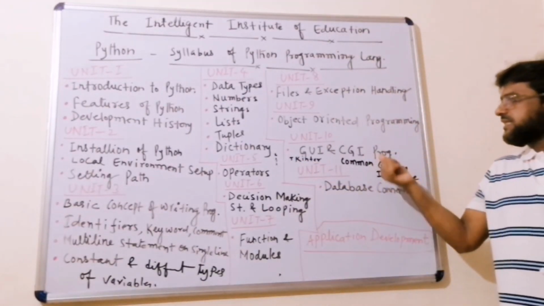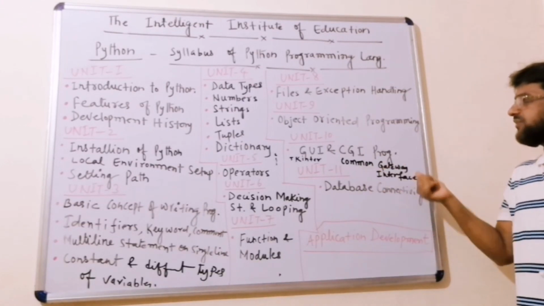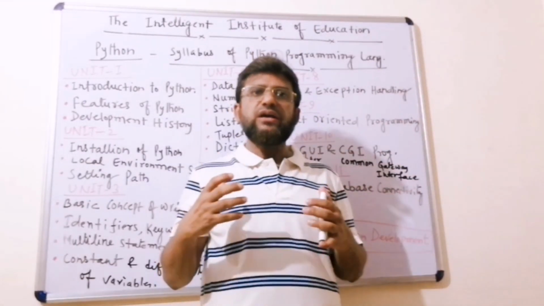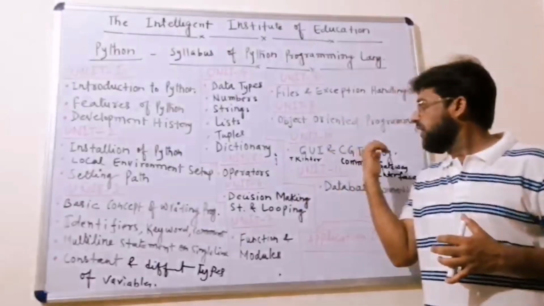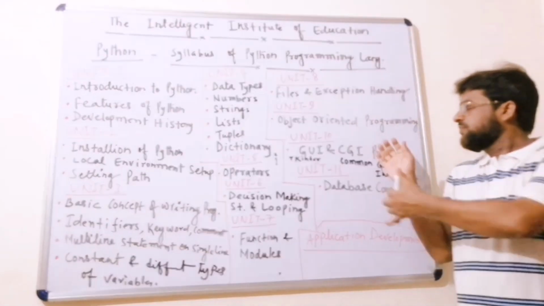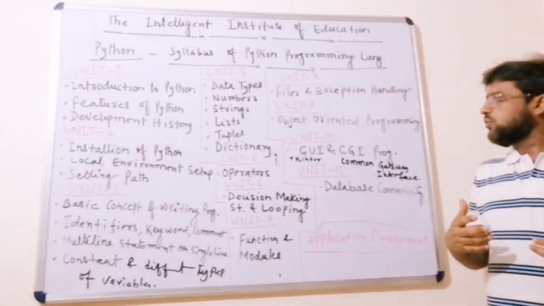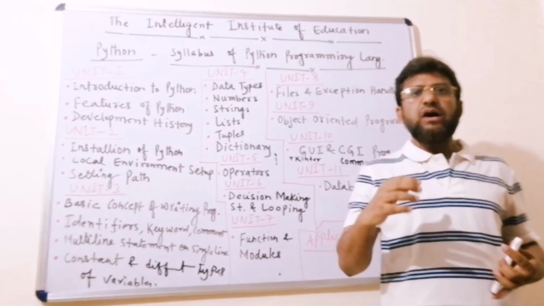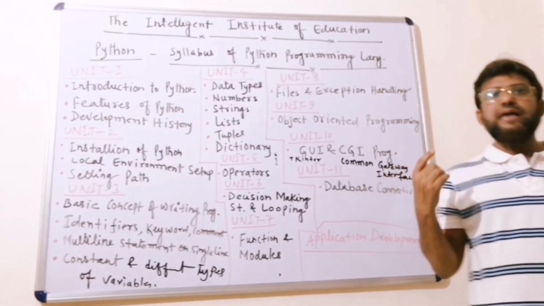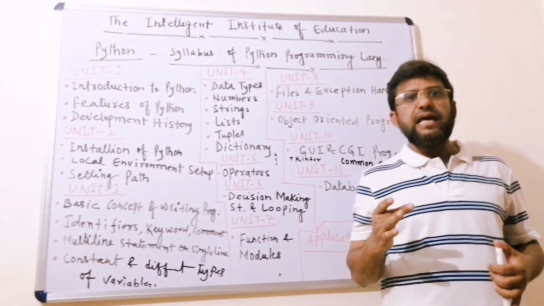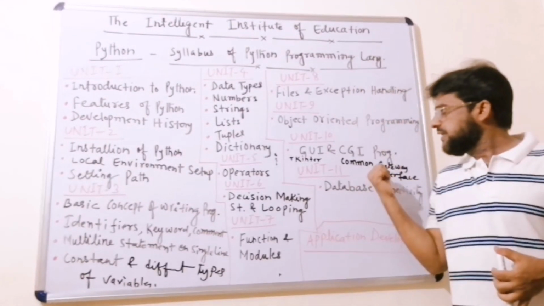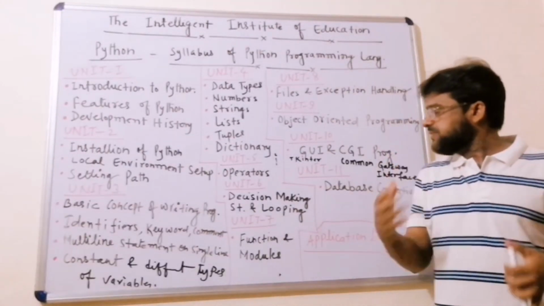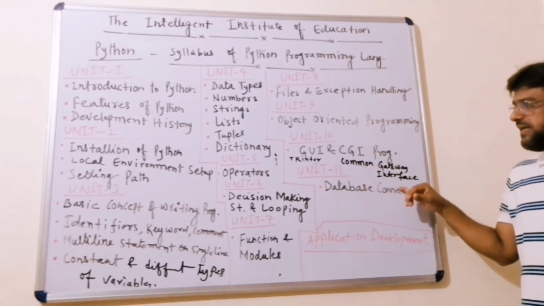Now CGI. CGI is called the common gateway interface. Basically, CGI is best for the web server, where we are going to host the web server. For that we will see how to make the architecture of CGI and do web server hosting. It requires the GET method, POST method and HTTP, and we are going to develop a website with the help of the common gateway interface.